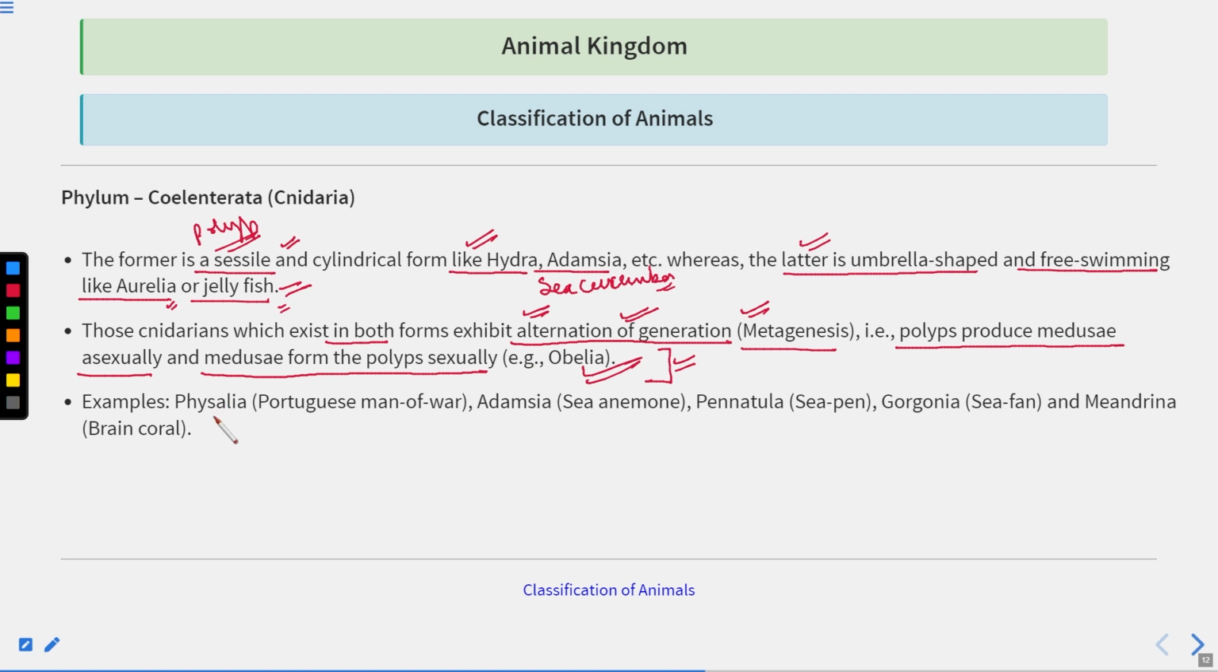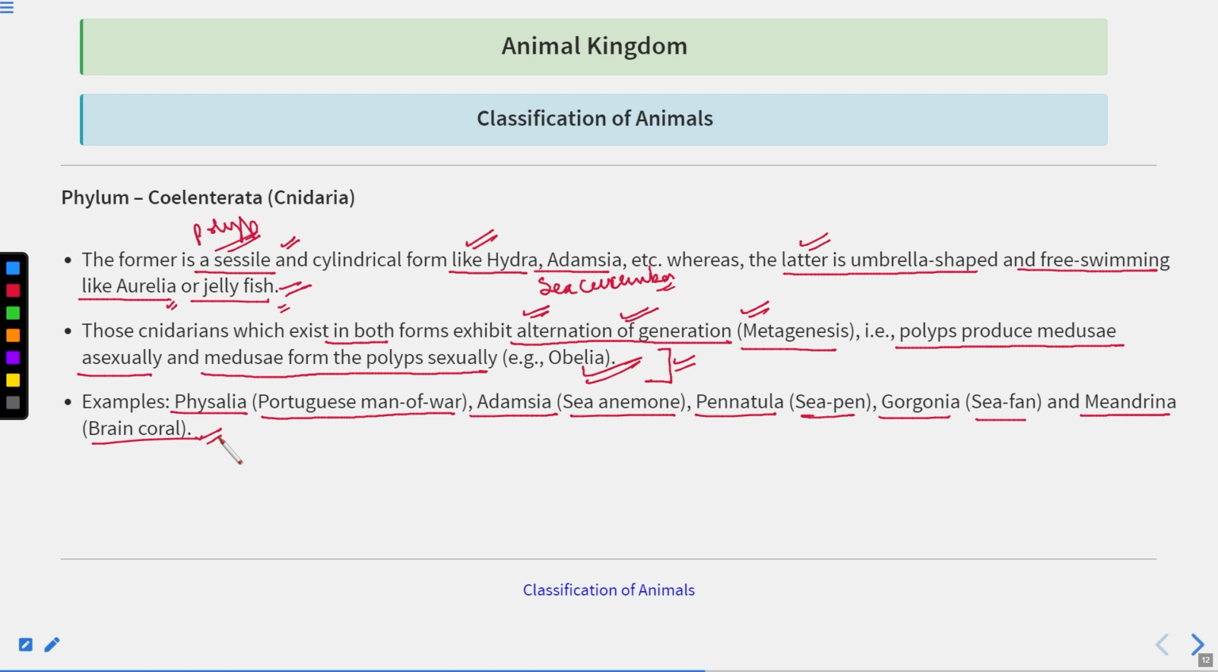Okay, Physalia, commonly it is called Portuguese man of war. Adamsia, sea anemone. Pennatula, sea pen. Gorgonia, sea fan. And Meandrina, that is brain coral. So these are very, very important. You must remember the scientific name as well as their common name, because sometimes in the examination, the following question can be asked, right?